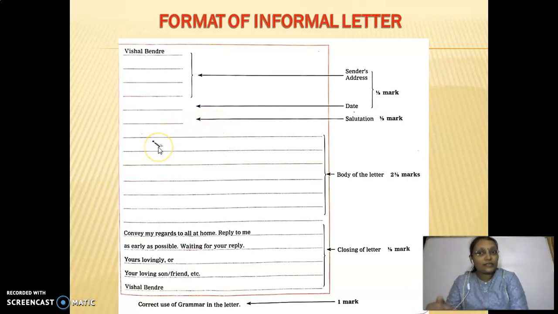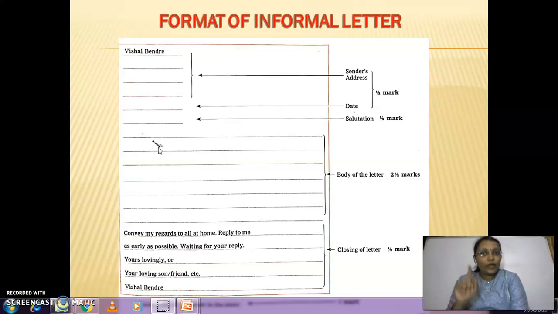Then directly from the next line, you have to start the body of the letter. But keep in mind, while writing this, you have to start from the left hand side margin. No need to make paragraph here. Directly you have to start writing the paragraph or body of the letter, which will contain 2.5 mark. And in that, what you have to write, that what is the purpose of your letter, for what you are going to write this letter, that all content should be there, all important points should be in that body of the letter. So it will be of 1 or 2 paragraphs. It must not be too much lengthy.